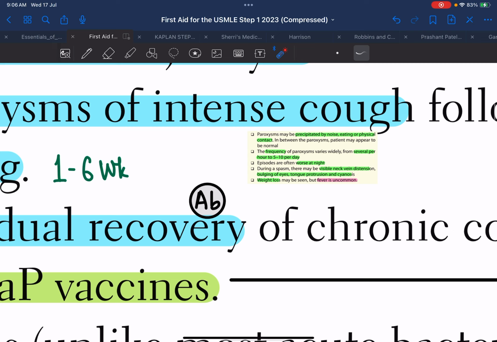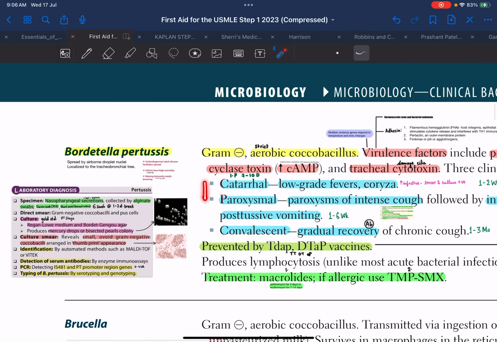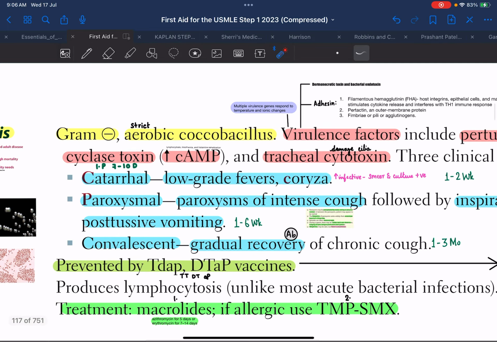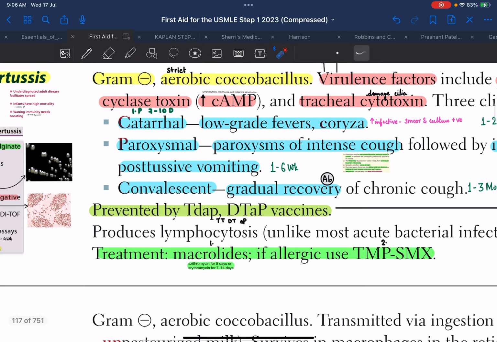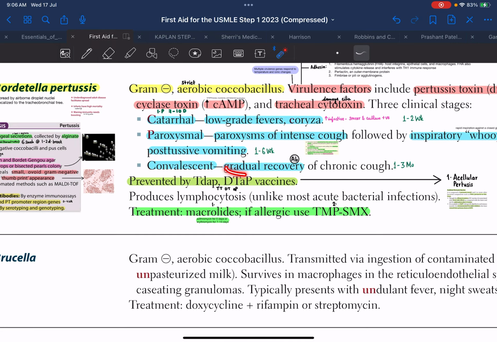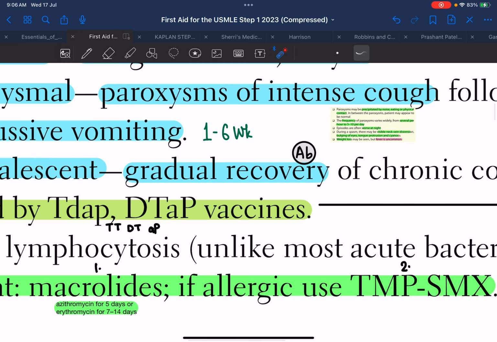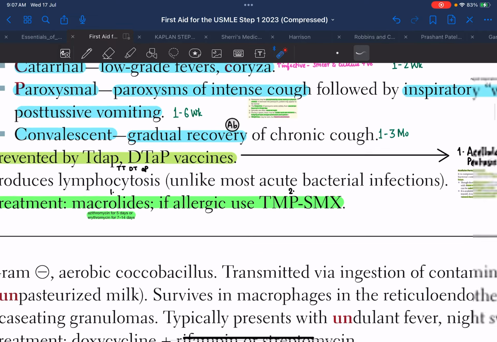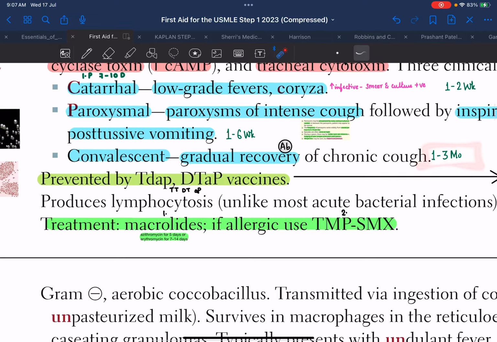During the spasm there would be visible neck distension, bulging of eyes, tongue protrusion, as well as cyanosis. During the paroxysmal stage we can also see weight loss, though fever is not very common. The last stage is the convalescent stage, which is the gradual recovery from the chronic cough. The individual is now recovering from the infection, and it is characterized by a rise in antibody titers within the serum, and it persists for 1 to 3 months.